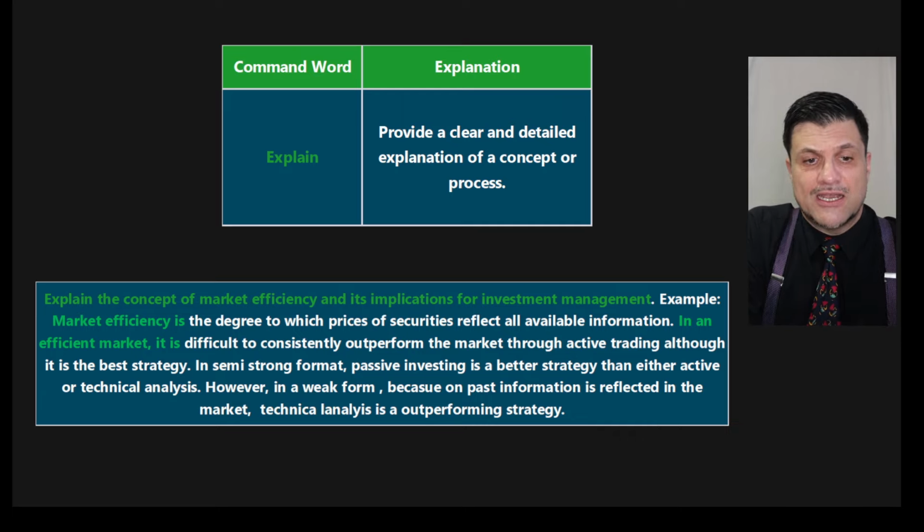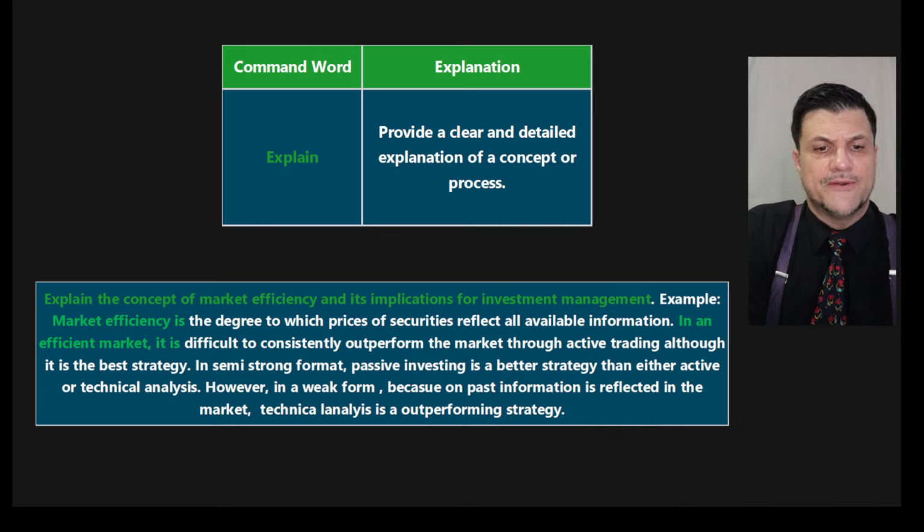Okay, look at the second one here. In a semi-strong form, passive investing is a better strategy than either active or technical analysis. However, in the weak form, because past information is reflected in the market, technical analysis is an outperforming strategy. My apologies for these two little typos over here. But there you go. That's an explanation.